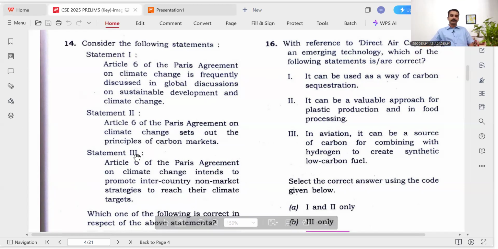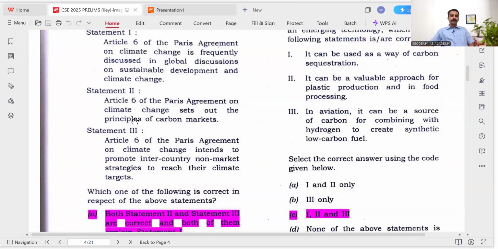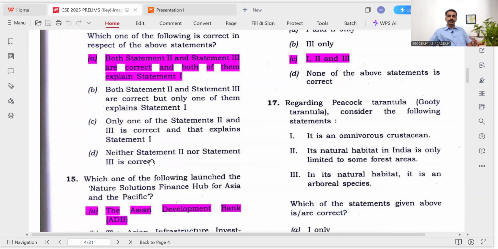So here, it is option A, because statement 1, Article 6 of the Paris Agreement, is discussed in sustainable development and climate change. Here Article 6 discussed both. They discussed the principles for carbon markets, and also they intended to promote inter-country non-market strategies. So both of them, option A. Both were in the news.